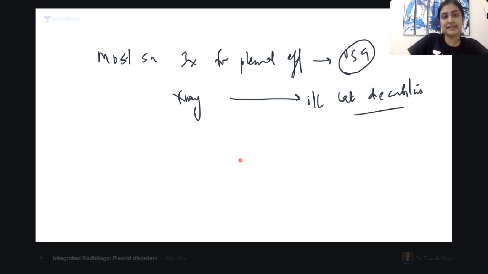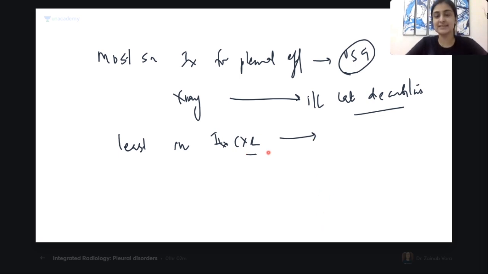Which is the least sensitive X-ray? If I ask you which is the least sensitive X-ray for pleural effusion, what will be your answer? How can I take a chest X-ray such that I will need the maximum amount of fluid to diagnose pleural effusion? Very nice, Shivani. So supine. All right, very good. AP also, basically when we take AP, mostly it is in supine only. All right, yes, let's do the order.